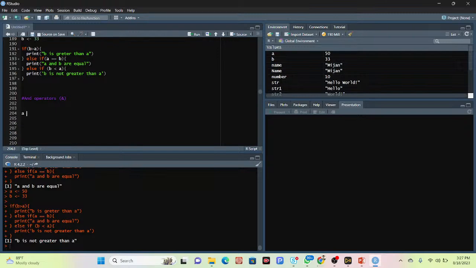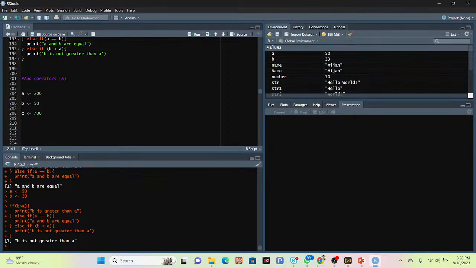Suppose I assign a value A, I store a value such as 200, assign another value B, suppose 50, and assign another value in C such as 700. Right?